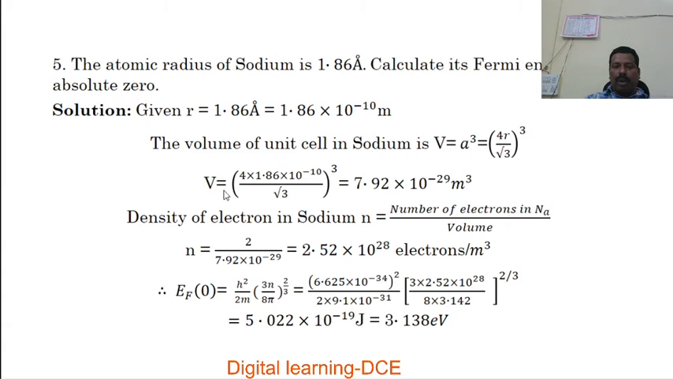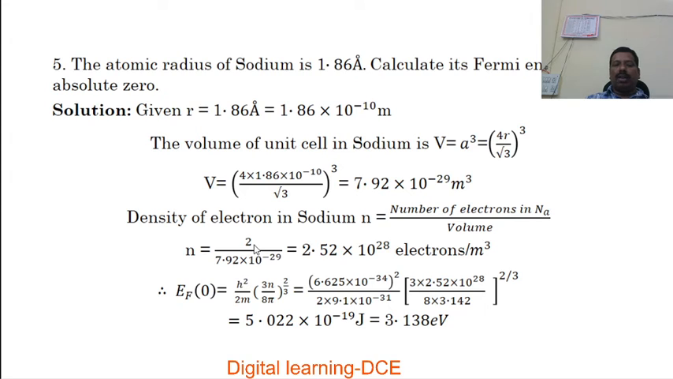Now we know the volume of the unit cell of sodium with the help of the radius of sodium. Next, the density of electrons in sodium is calculated. Density of free electrons in sodium, by using the formula n is equal to the number of electrons in sodium divided by volume. Here the number of electrons in sodium is found to be 2, divided by the volume 7.92 × 10^-29. To simplify this, we get 2.52 × 10^28 electrons. Here the number of free electrons in sodium is 2.